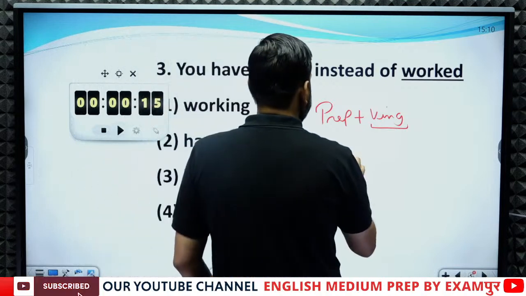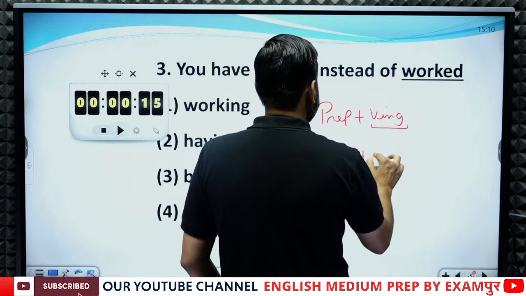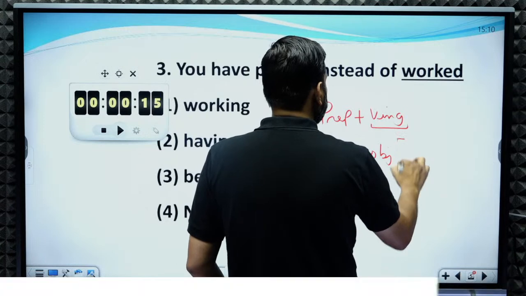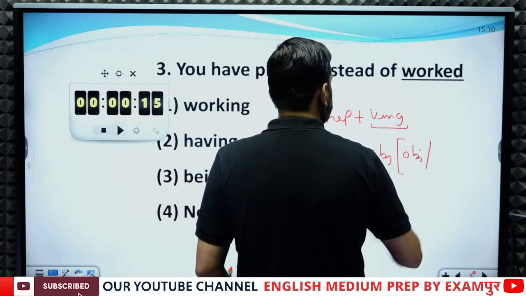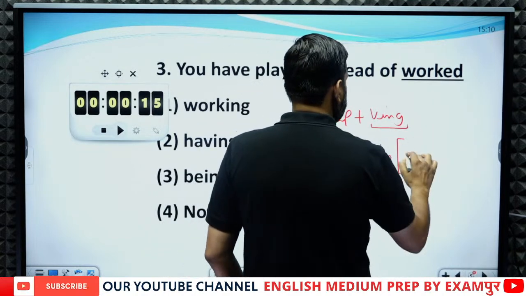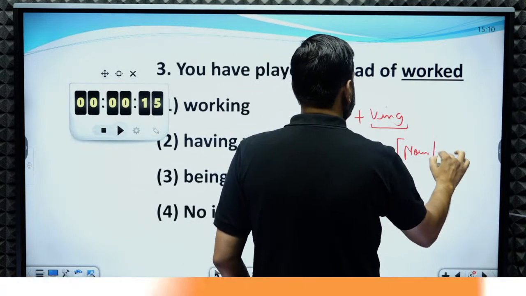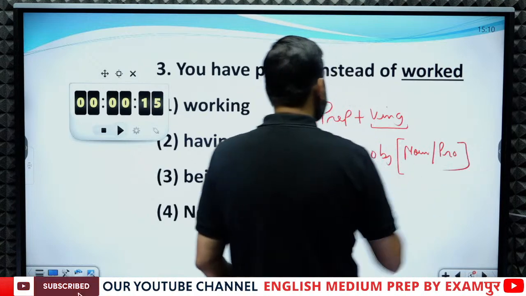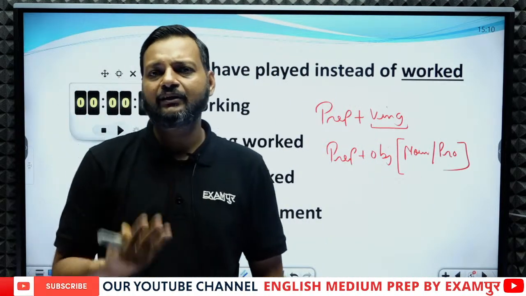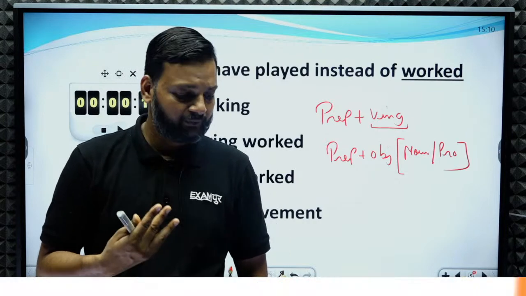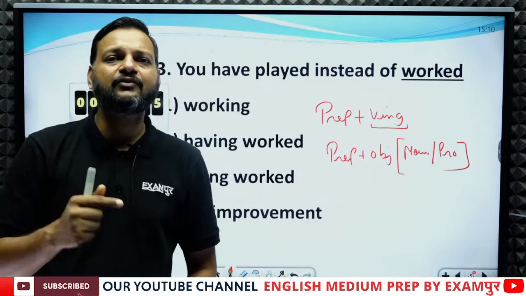Because a preposition is always followed by an object, and we all know that an object is whether a noun or a pronoun.